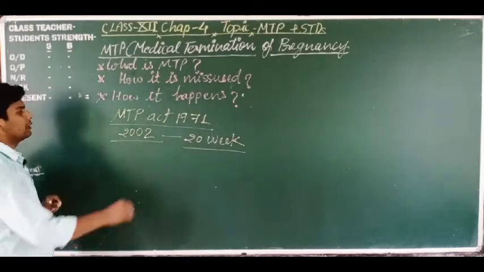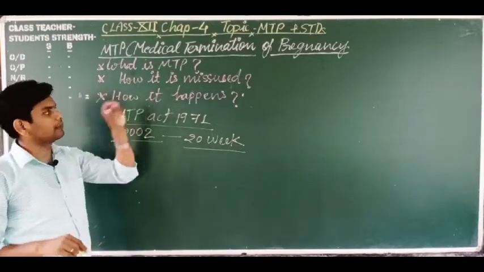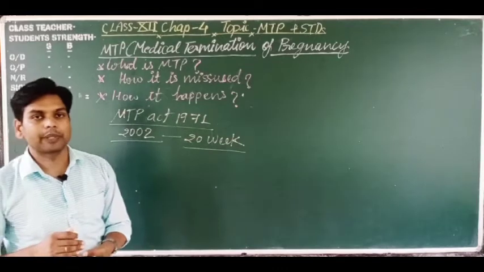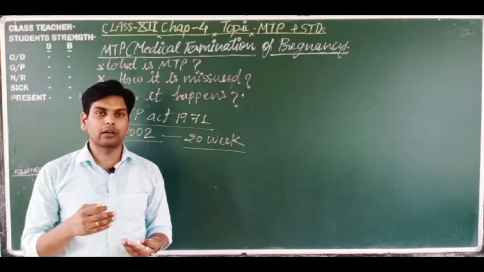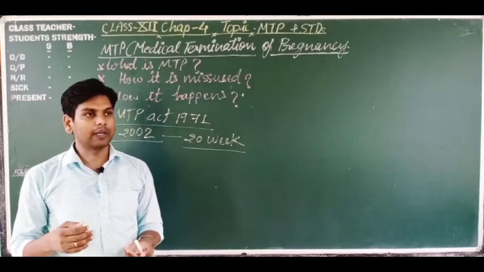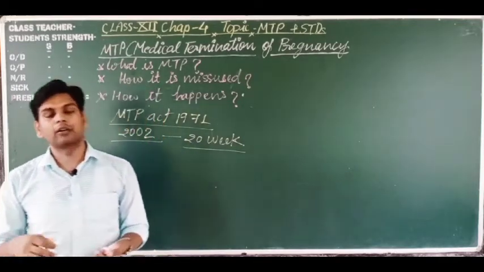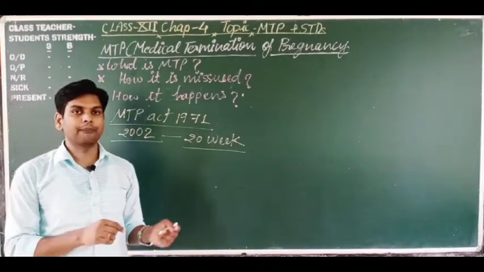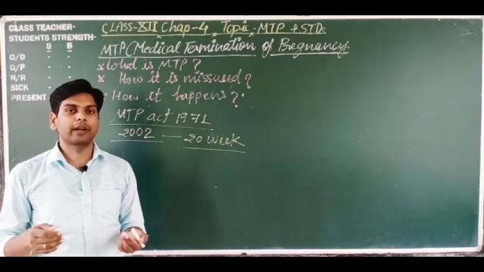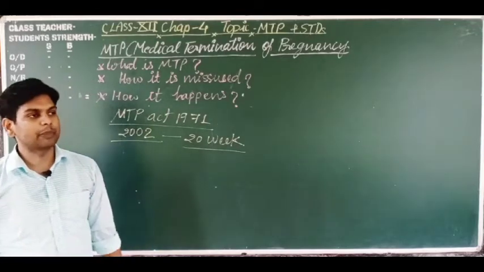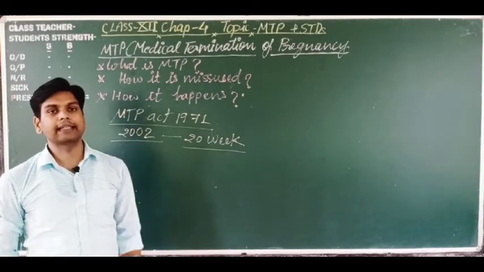But dear students, first we discussed what MTP is, but how is it misused? Most people first diagnose the child growing in the embryonic stage, whether it is male or female. If it is a female child, then female feticide happens more and more in India, because the parents don't want the female child and they like the male child.